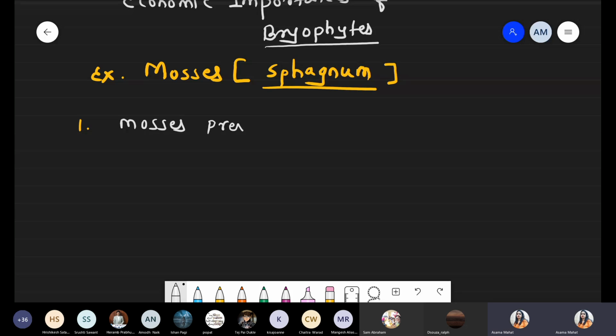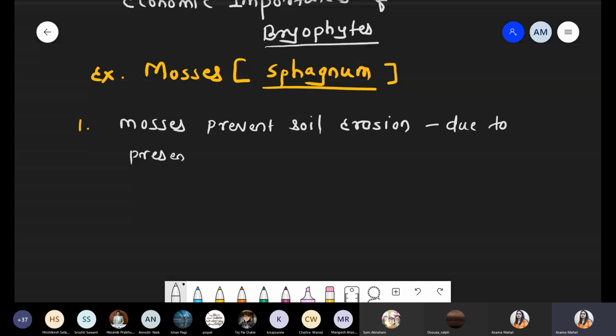Mosses prevent soil erosion. Why? Because mosses have good water holding capacity. So they form a mat-like structure on the soil, because it has the rhizoid-like structure, root-like structure. So they can hold the soil particles. So mosses prevent the soil erosion due to presence of rhizoids.